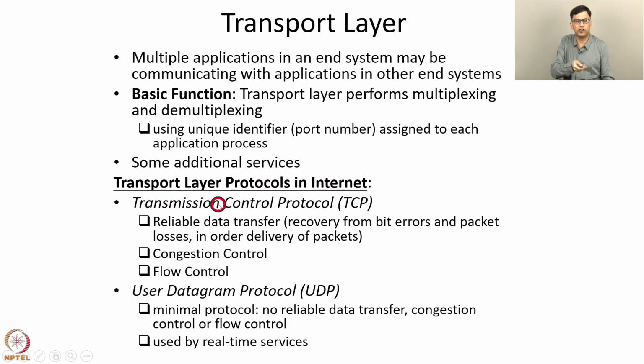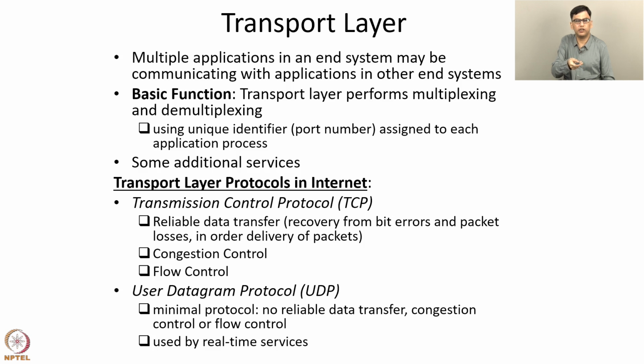TCP performs reliable data transfer, that is, it implements recovery from bit errors and packet losses and provides in-order delivery of packets. TCP also performs congestion control, that is, ensuring that the rate of data transmission is regulated so as not to cause too much congestion in the network. TCP also performs flow control. Flow control is ensuring that the sending rate is regulated, so the receiver's buffer does not overflow. So that is ensured by flow control.